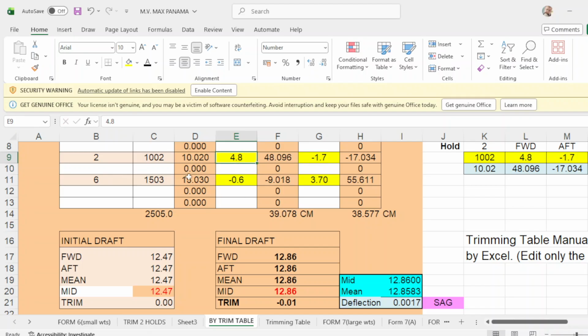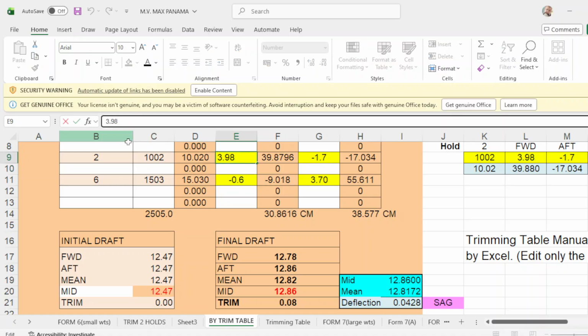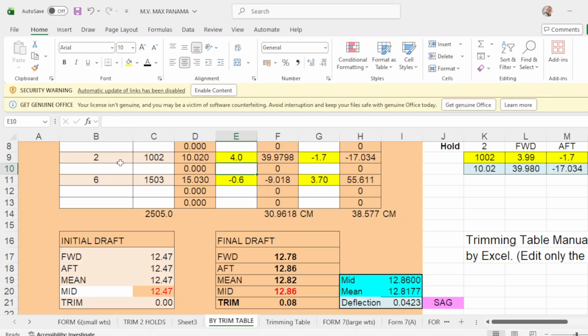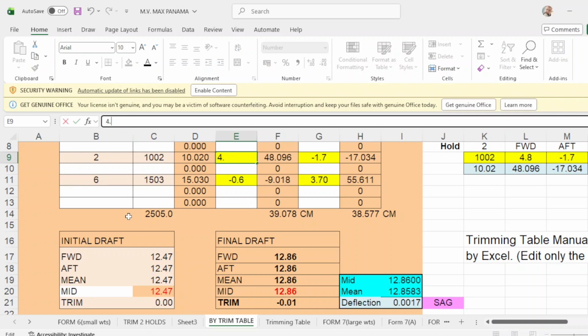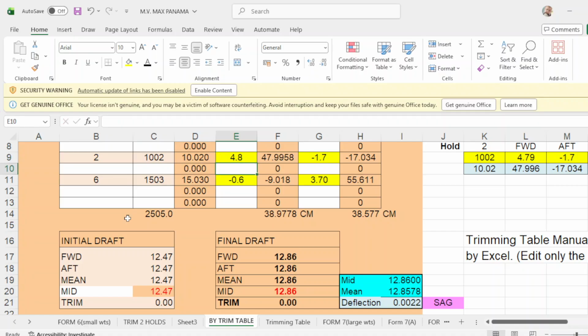Make this 3.98. 3.98. 3.98. This is 4 point... Put this 4.79. 79. There you go.